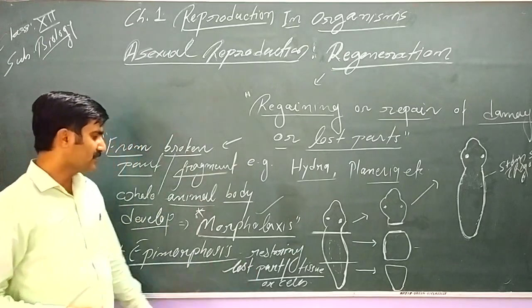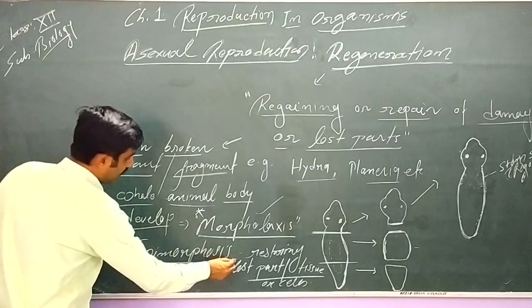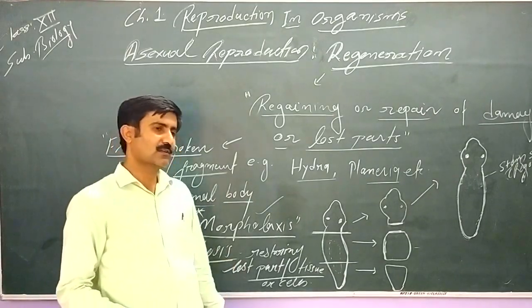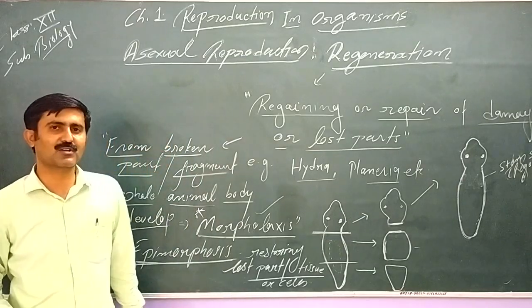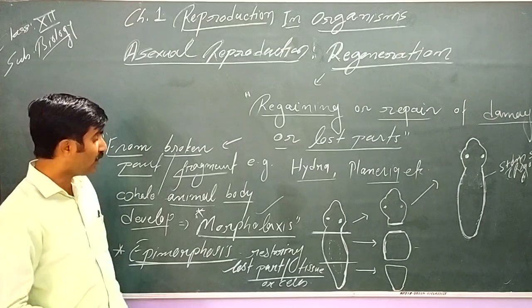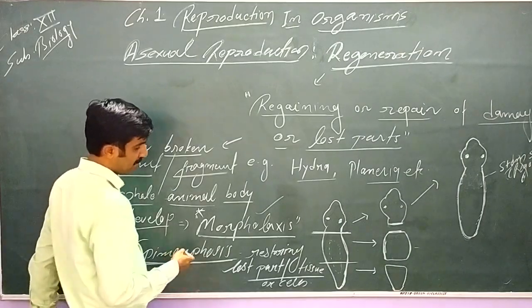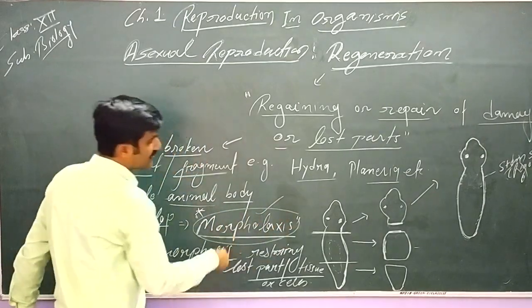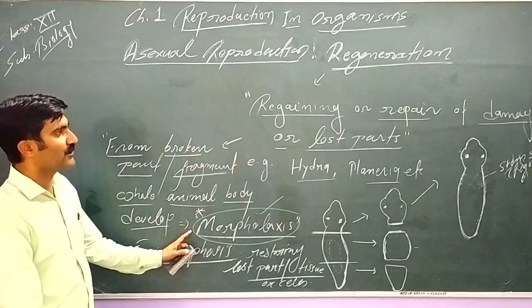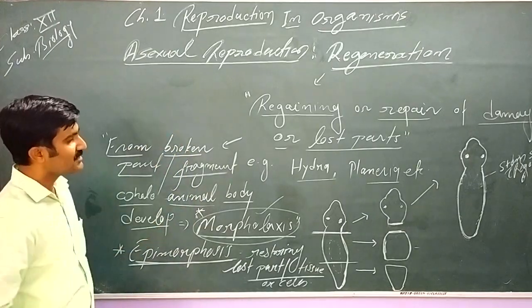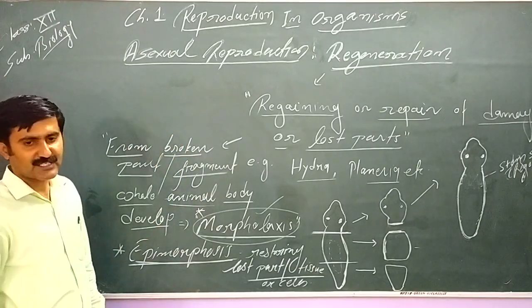So please keep in mind, this is very important to note here. Epimorphosis is simply repairing or restoring the lost tissue, lost organ or lost cells. But if a whole organism develops from the broken part, then it is known as morphallaxis. This is more important. And morphallaxis is the way of regeneration by which asexual reproduction takes place.